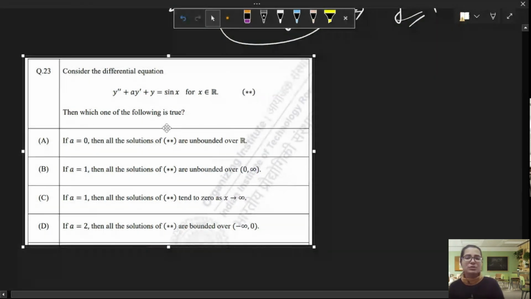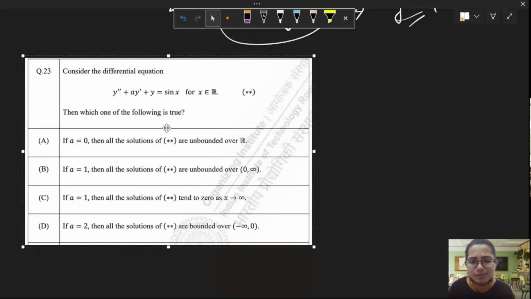Let's move on to this question. Okay, what does this say? This is a linear differential equation of second order with constant coefficient. We are seeing a pattern in the IIT JAM exam that a linear differential equation of second order with constant coefficient is a must-go question.